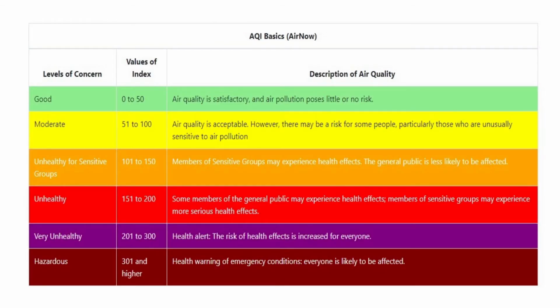So this is just another component that displays the varying levels of air quality and what they mean. Just displaying a number really has no meaning on its own. We need it to connect to something. So for example, in the previous slide, it showed that Los Angeles had an air quality index of 54. By using this chart, we can see the level of concern and the description. In this case, the level of concern would be moderate, which means that the air quality is okay, but it might be bad for people who have sensitive issues such as asthma or something of the like. Next slide, please.